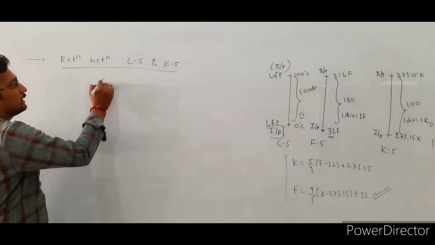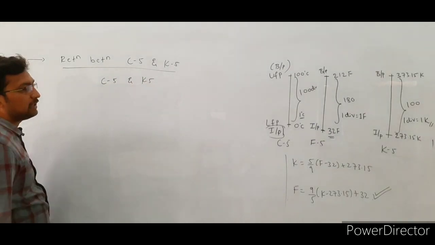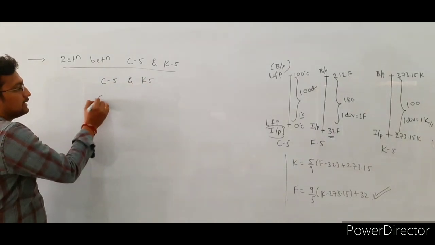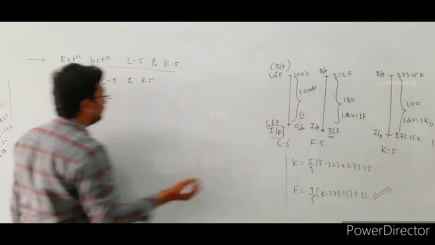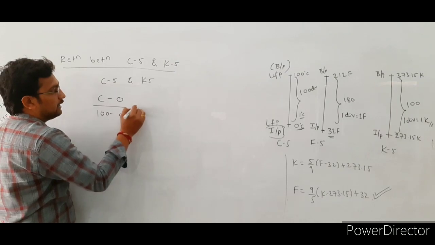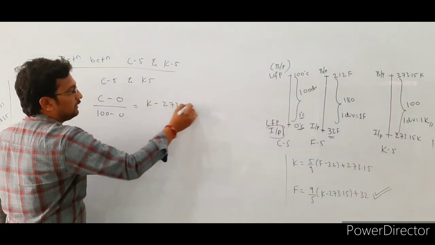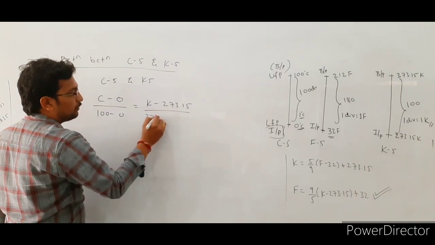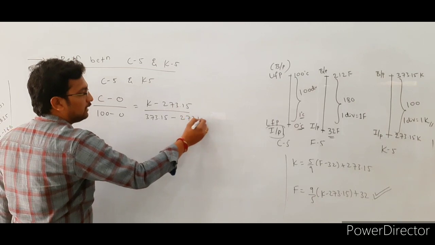Here we are going to connect the relation between the Celsius scale and the Kelvin scale. In the general relation, the scale is C, the lower fixed point for the Celsius scale is 0, and the upper fixed point is 100, so (C minus 0) divided by (100 minus 0) is equal to (K minus 273.15) divided by (373.15 minus 273.15).